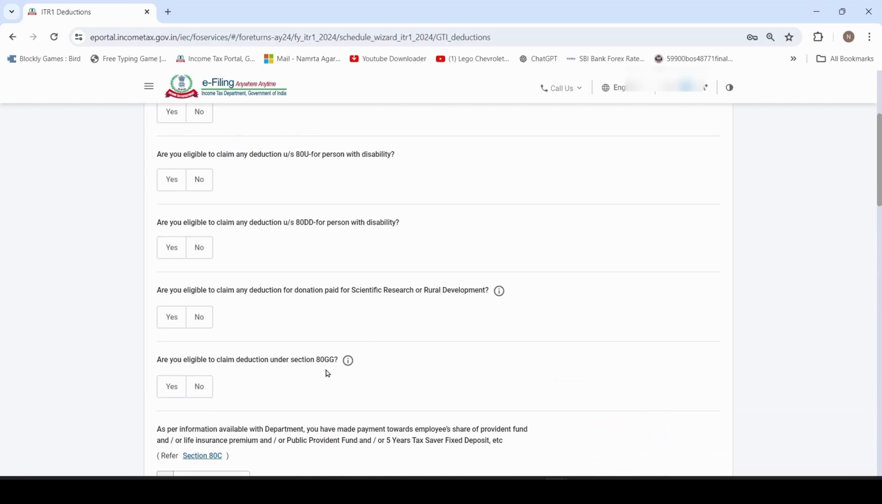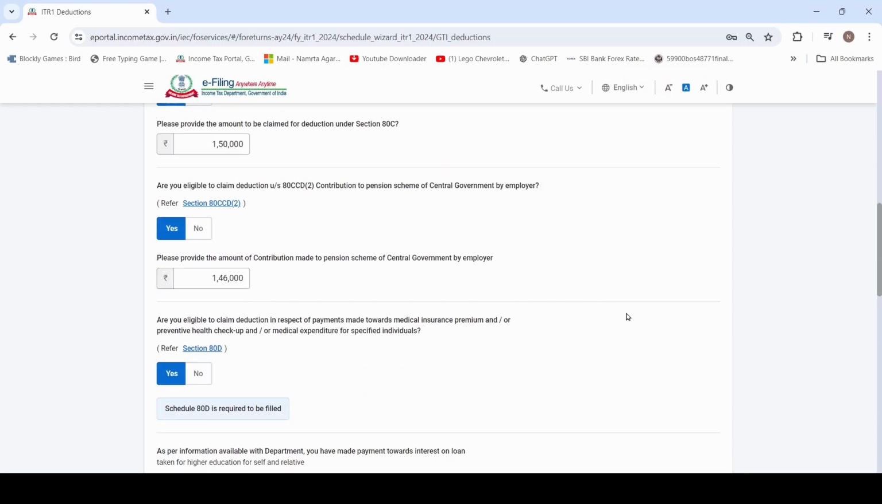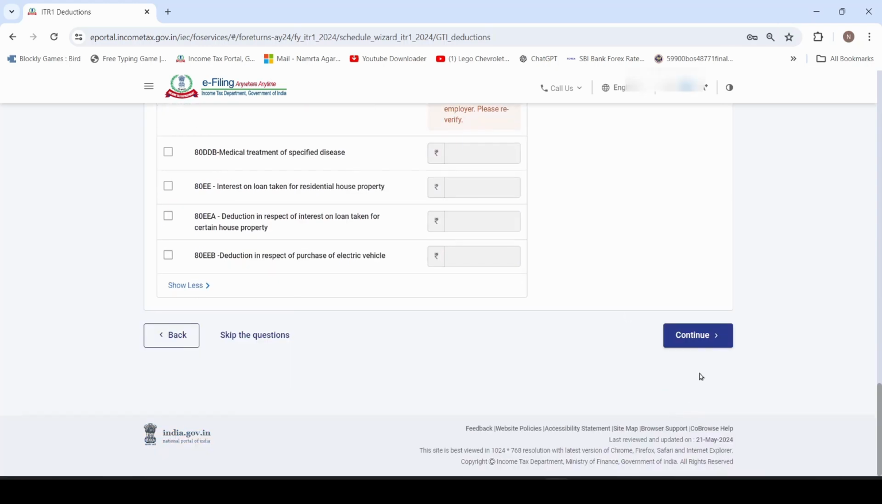And the deduction under section 80GG, it is for the person who is not receiving HRA but he is paying rent. Then you can claim deduction of rent here. Maximum 5,000 per month is allowed. Click on continue.